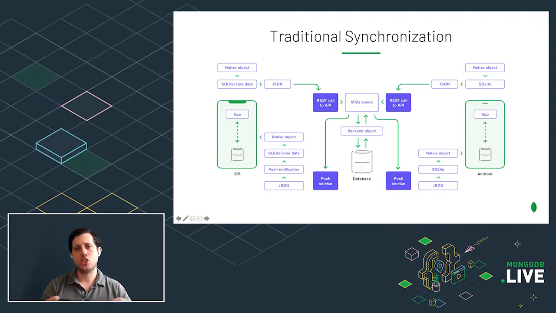If there were a change to it, you would have to probably convert that to JSON and hit a REST API. You might also have some sort of queuing system or business logic where that change got merged, or as different apps collaborated with data, you had to rectify different changes as they came in. And then finally, you would propagate that data to a database and store it on your backend.